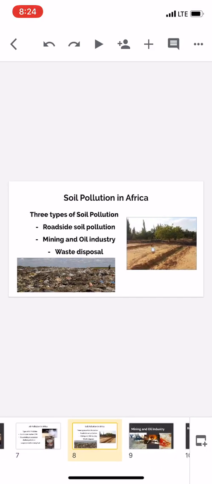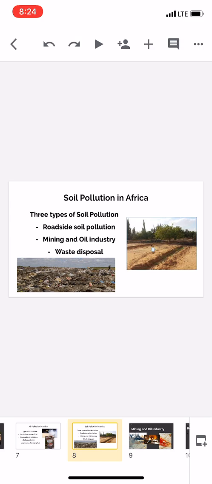Okay, the final source of pollution is soil in Africa. Three types of soil pollution are roadside soil pollution, mining and the oil industry, and waste disposal.